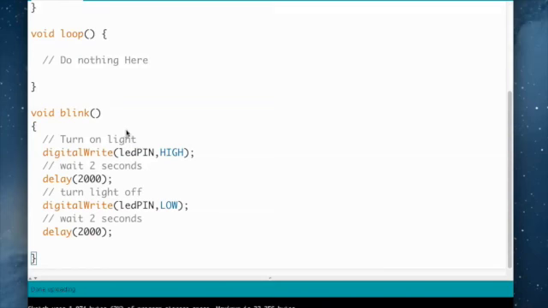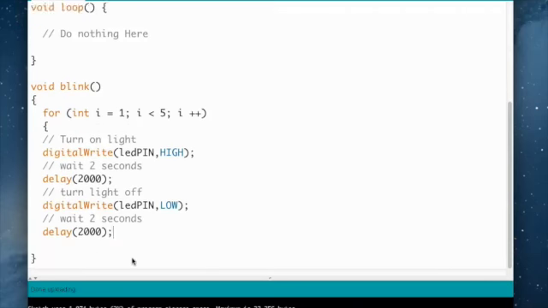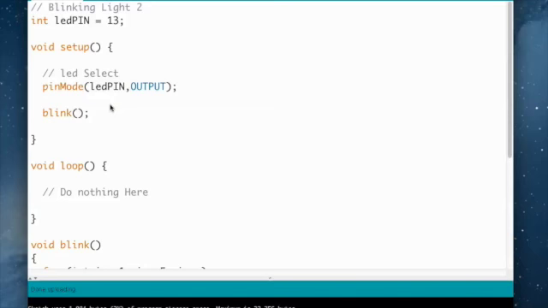So let's say we want to blink this. Let's put a for loop in here. I equals 1 semicolon I less than 5 semicolon I plus plus. Okay, and of course now we've got to give ourselves those open and close brackets again. So now it's going to run 5 times, and we run it, and sure enough, there it goes, blinking every 2 seconds 5 times.